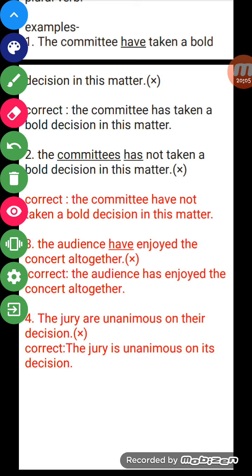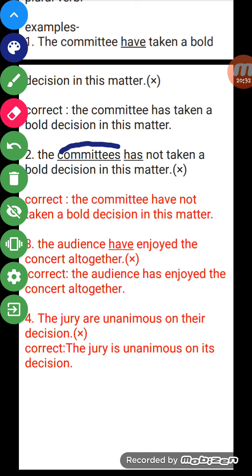Example number 2: the committees has not taken a bold decision in this matter. Here committee is a distributive collective noun, and after reading the sentence, the members are not united in their opinions, it means half of the members are in favor and half of the members are against the particular law. So in this condition it becomes plural and takes a plural verb.